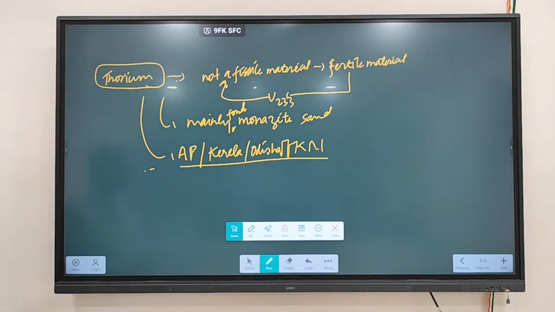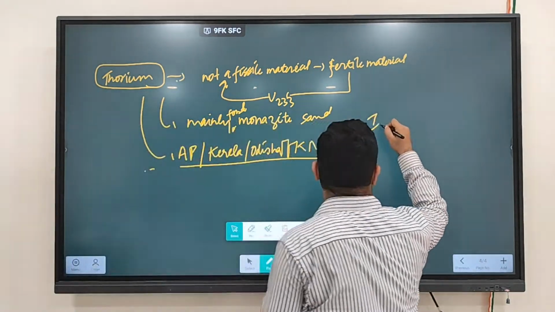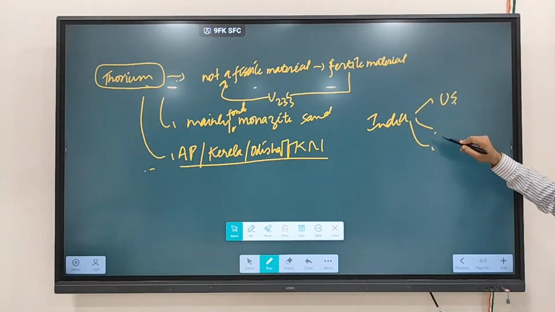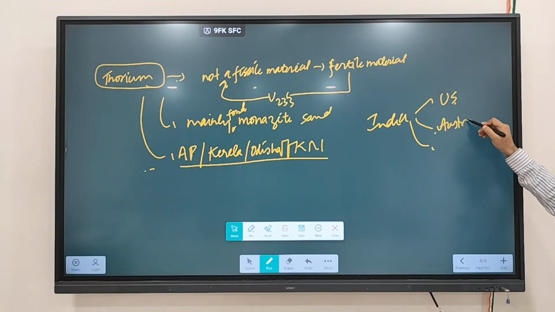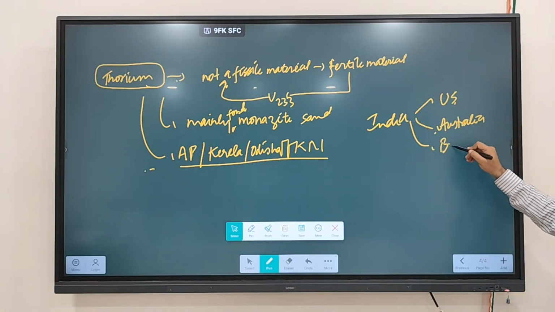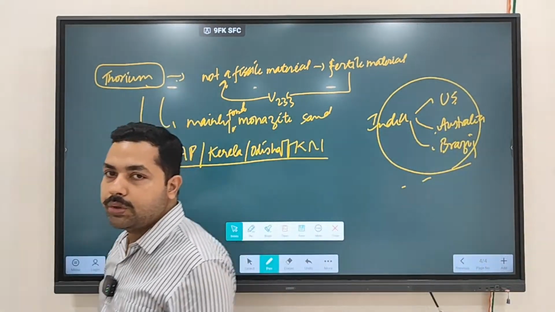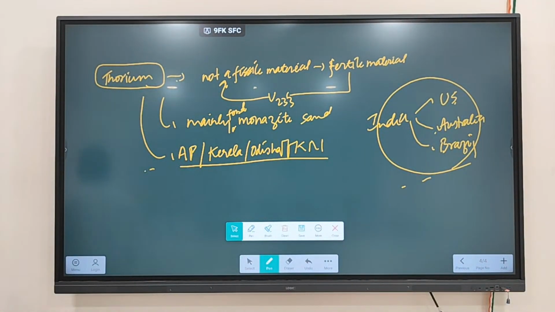Clear? Along with India, which countries are rich in thorium? The US is rich in thorium. Australia is also rich in thorium. Brazil is rich in thorium. So along with India, the US, Brazil, and Australia are rich in thorium. You see, Australia is a country rich in uranium and also in thorium. So it is very rich in atomic minerals.